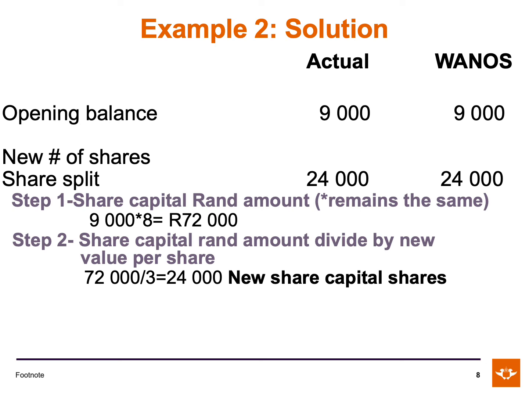So before the share split, there were 9,000 shares of 8 Rand each, and now after the share split, there are 24,000 issued shares of 3 Rand each. Remember, the share capital amount remained the same at 72,000 Rand. The WANOS in this case will also be 24,000 shares. So the earnings per share is calculated as 96,000 Rand earnings divided by 24,000, and that gives us an amount of 400 cents or 4 Rand earnings per share.